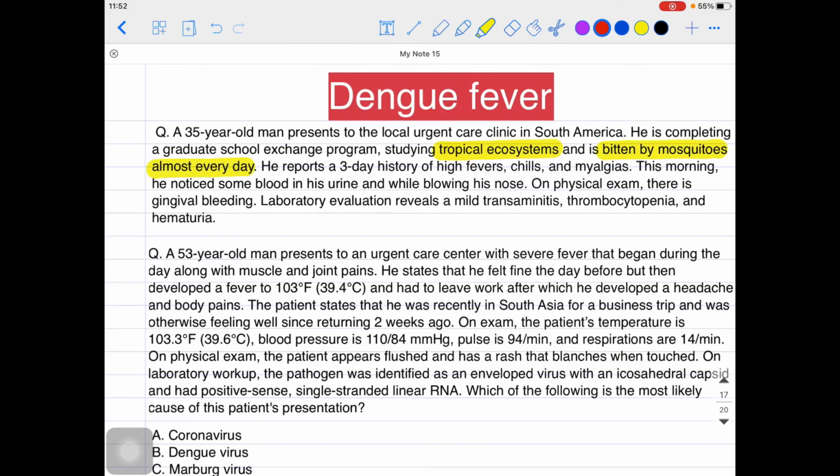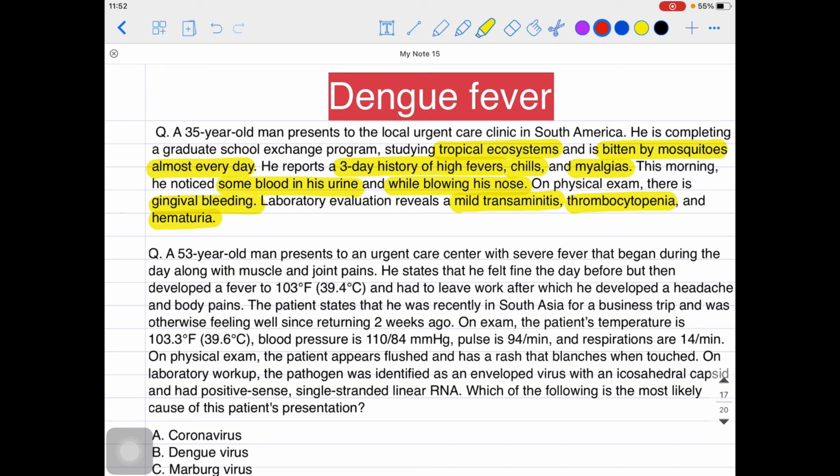Now almost every day he reports a 3-day history of high fever, chills, and myalgias. This morning he noticed some blood in the urine, and while blowing his nose. And on physical examination there is gingival bleeding also, so hemorrhage is there. A tropical ecosystem history is there, bitten by mosquitoes history is there, high fever, chills, and myalgia non-specific symptoms are there. Lab examination shows there is a mild transaminitis, as I told you in the labs data. Thrombocytopenia is there and hematuria is there because of that bleeding and all.